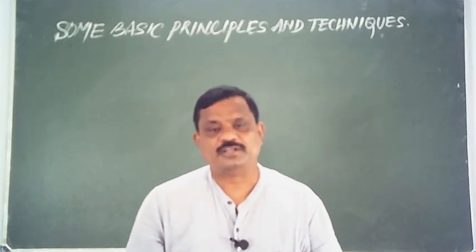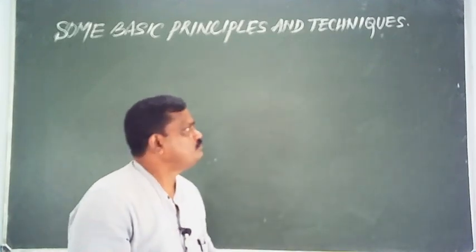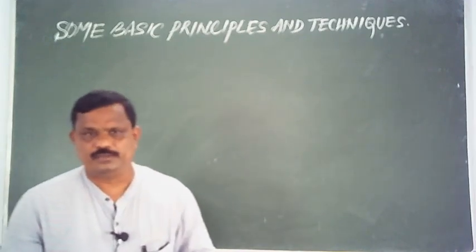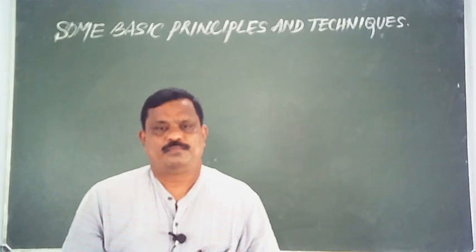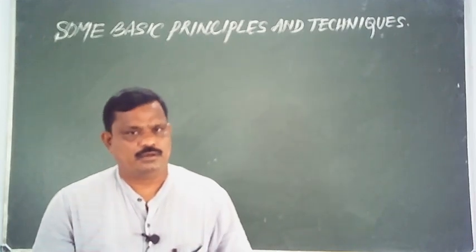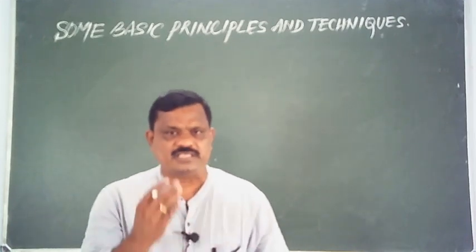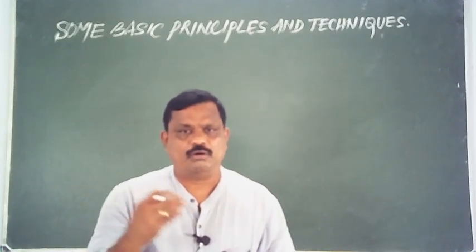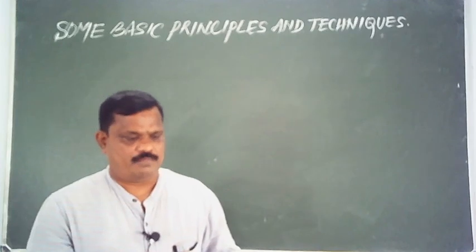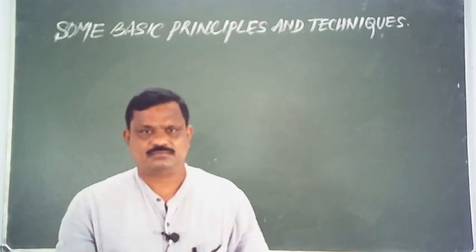So far we went through the vital force theory proposed by Berzelius, and the causes or reasons for the existence of a large number of organic compounds, mainly three reasons.